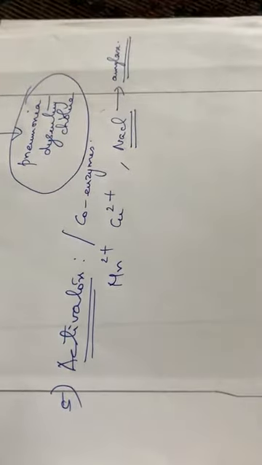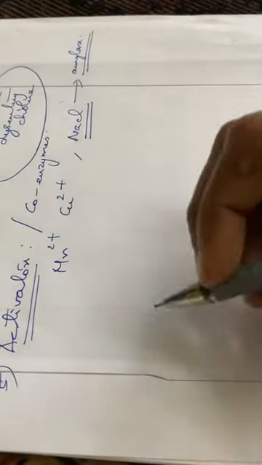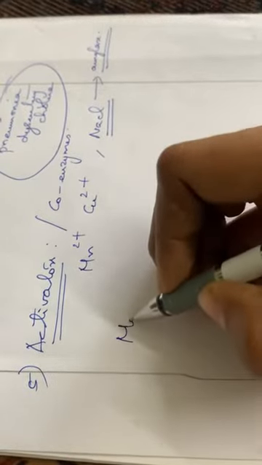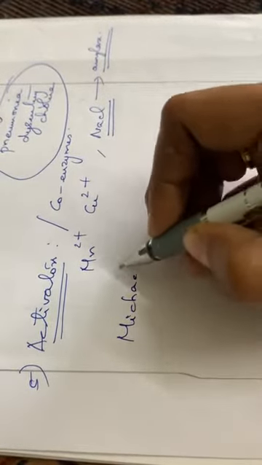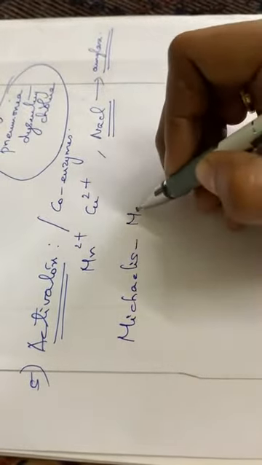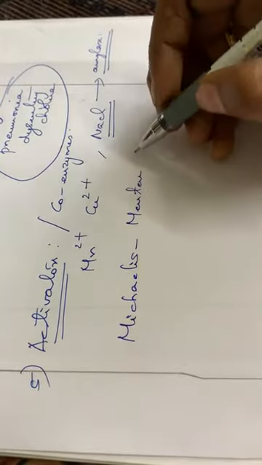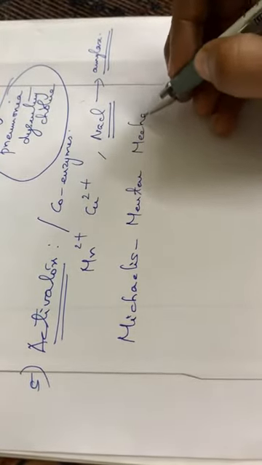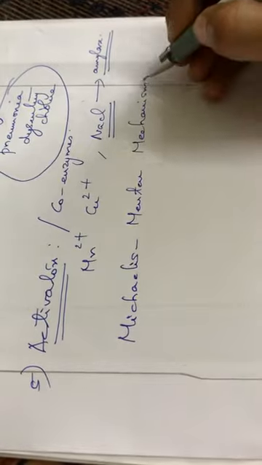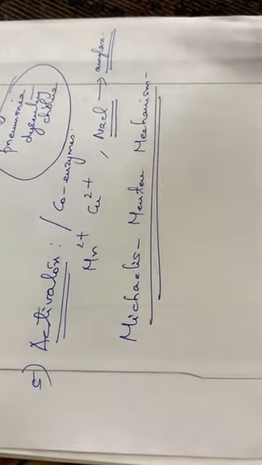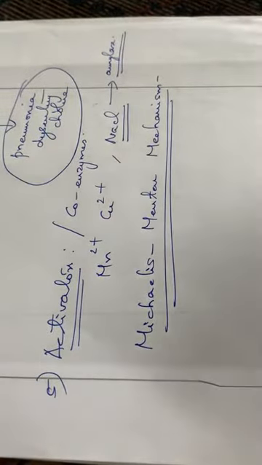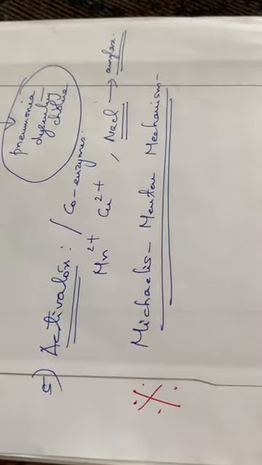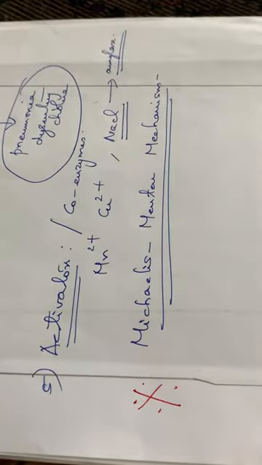Then the next one, that is very important, that is the Michaelis-Menten mechanism. Michaelis, M-E-N-T-E-N, Menten, the Michaelis-Menten mechanism. That is the mechanism of enzyme catalyzed reaction. This is very, very important. It is a university question which is usually asked.